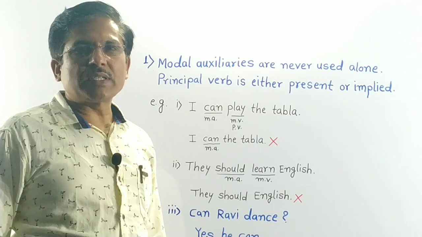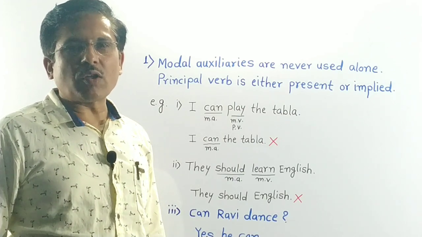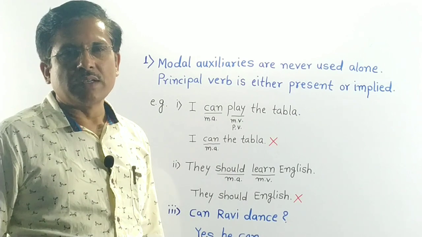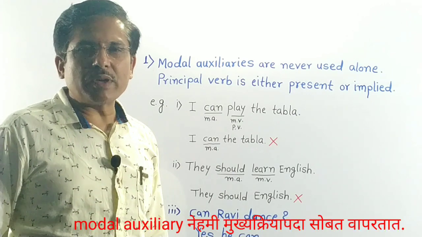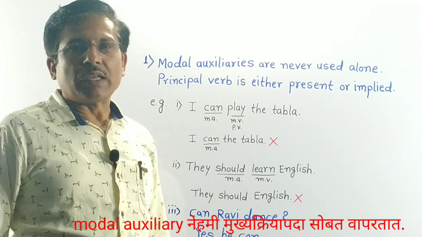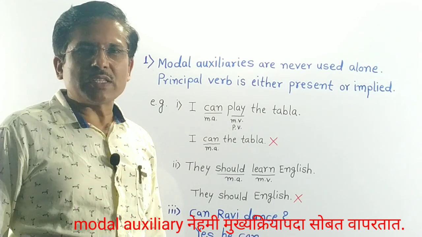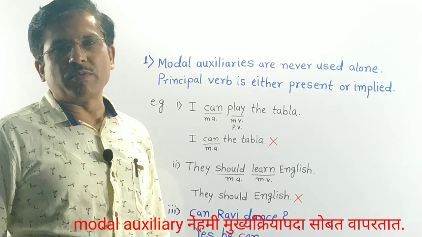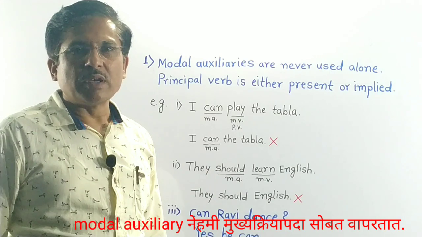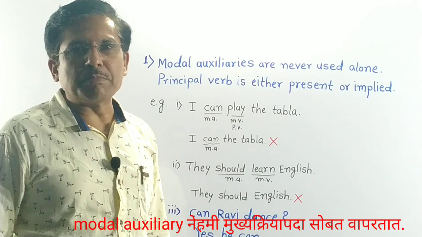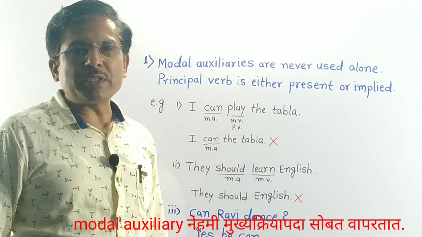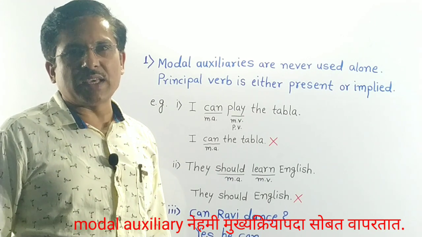Friends, first characteristic of modal auxiliaries is that they are never used alone. They are always used with a principal verb. Sometimes a principal verb is implied. Implied means what? सूचित केलेले असते.